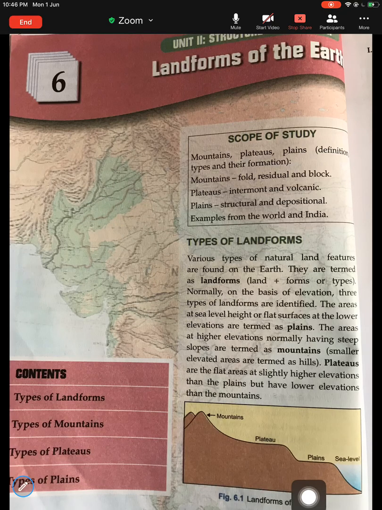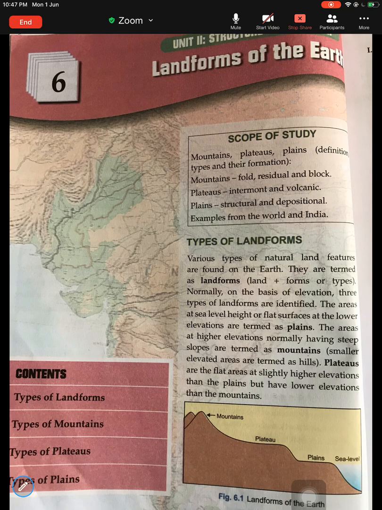Hello, everyone. Today we'll begin with chapter 6, that is the landforms of the earth. We'll try to understand in this video what landforms are, how landforms are important, and we'll try to do one landform, that is the mountains. Please have this goal at the back of your mind. By the end of the video, you should be able to understand what landforms are, how landforms are important, and the third goal is to understand the mountains and the various types of mountains.